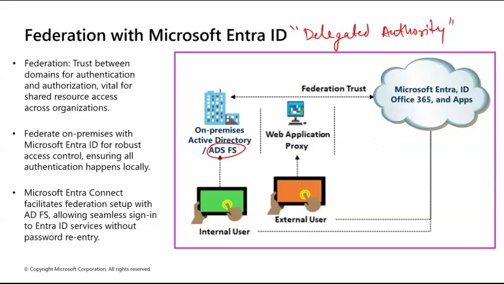Okay. So how it works is when a user enters their email on a Microsoft page, they are immediately redirected to a login page hosted on the company's own servers. Okay. So your local server handles the login, gives the user a digital ticket, which we call a token, and sends them back to the cloud. See this federation trust, and this is what is formed here.